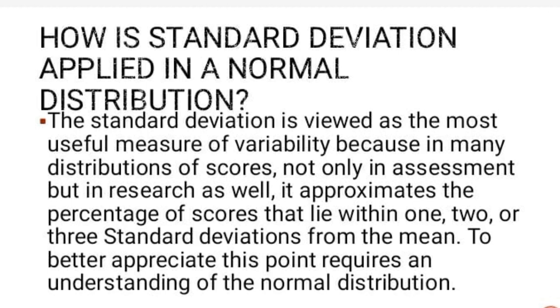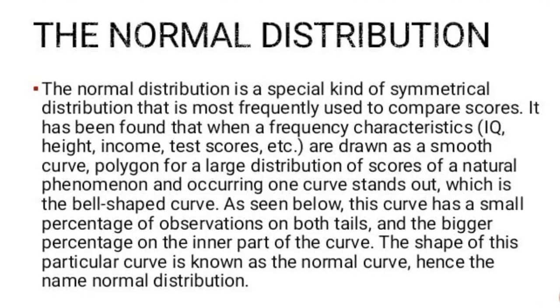It's particularly useful in normally distributed data because it helps estimate the percentage of data points within a certain range of the average, or mean. For example, in a normal distribution, about 68% of data falls within one standard deviation of the mean. Second, about 95% falls within two standard deviations. About 99.7% falls within three standard deviations.